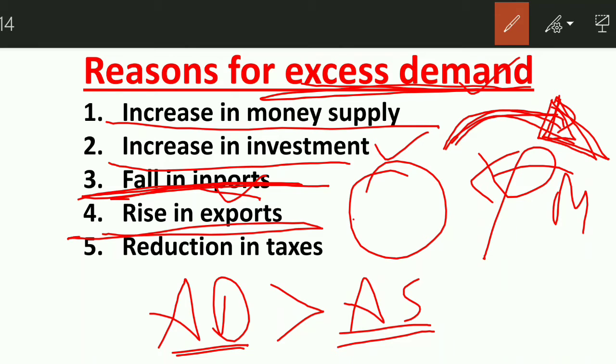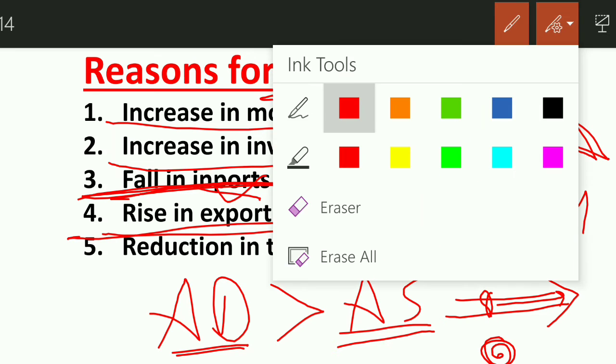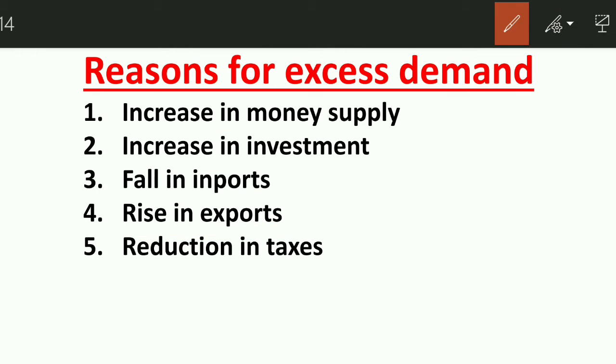Then the next is rise in exports, right. Whenever we will export more, what will happen? Two things will happen together. One, we will earn more money, so our economy will have excess money supply. And one more thing will happen, the output of our country is going to other countries, so less will be left for our own people to survive. Okay, so there will be less aggregate supply available for the people of our country, hence rise in exports give rise to two problems altogether, right?